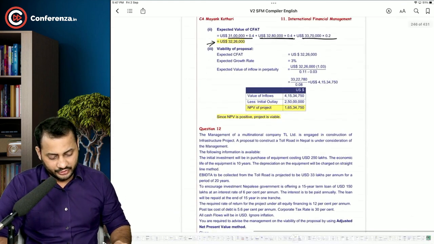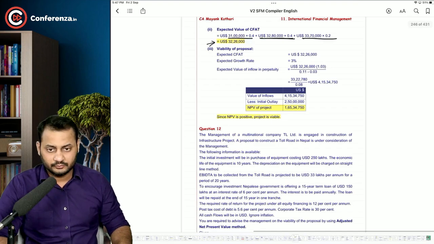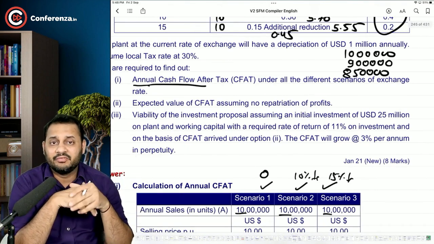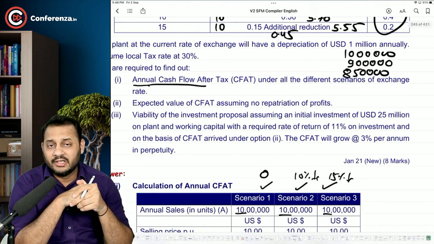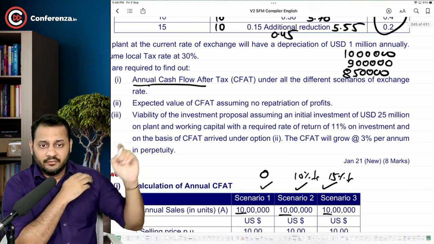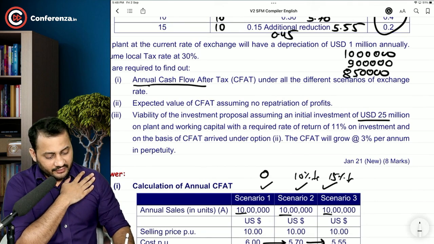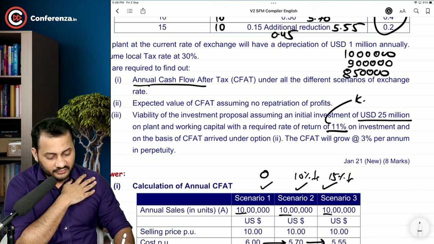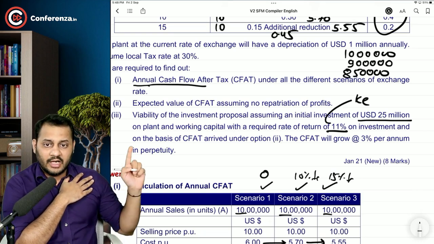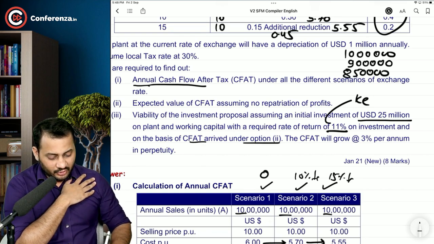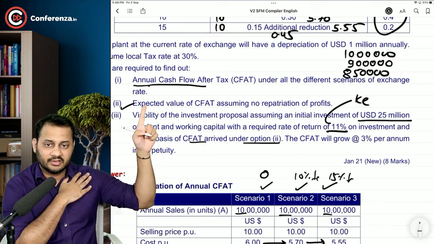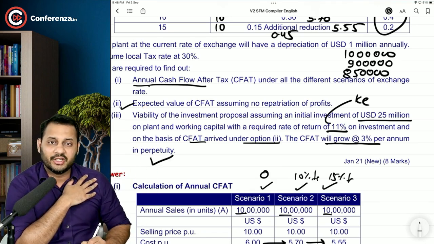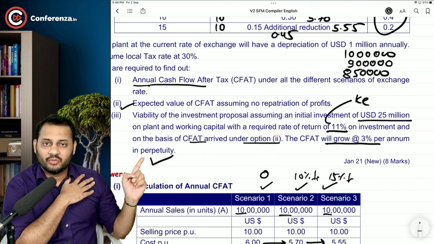Now the last part of this question: viability of the investment. That means we have to calculate NPV. Viability means whether we should invest or not. The initial investment is 25 million on plant and working capital, with a required return of 11%, which will become the cost of equity. On the basis of CFAT arrived under option 2, the expected cash flow after tax will continue to grow at 3% per annum in perpetuity. Do you understand what kind of formula will be required here?